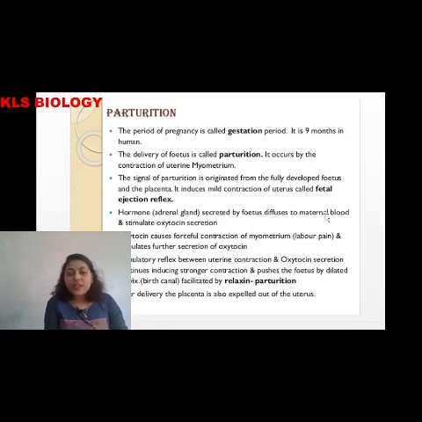Okay, the fetus, with the help of the endocrine gland, that is the adrenal, goes on releasing a hormone. When this hormone is released, the uterine wall starts the contraction and relaxation process, and that is called the fetal ejection reflex. Okay, so here relaxin is also helpful for the parturition process.